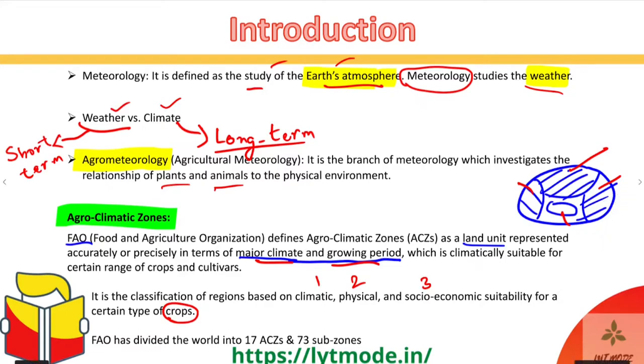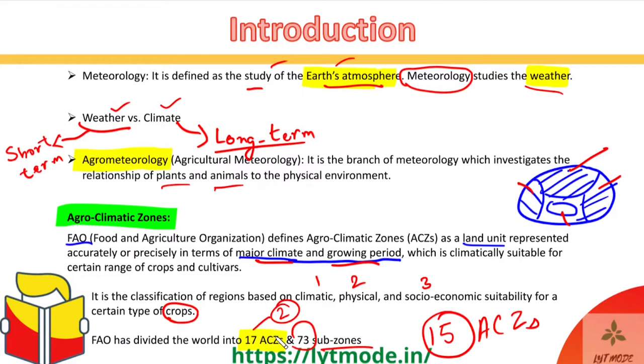Now FAO has divided the entire world into 17 agroclimatic zones or ACZs. And these 17 agroclimatic zones are subdivided into 73 subzones. All right. But in India, the Planning Commission of India has divided the Indian subcontinent into only 15 ACZs, or 15 agroclimatic zones. Why only 15? Because out of these 17, there are two zones which are not found in India, and they do not concern us, at least for the exam.